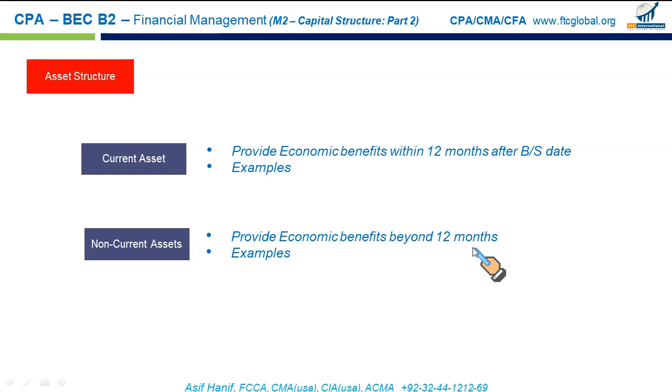The important point to learn in financial management here is that current assets should be funded through current liabilities. You cannot construct a building by just taking an overdraft, right? An overdraft is used to pay your accounts payable for expense payments in our daily operations. And for non-current assets, if you want to construct a building, that might require issuance of bonds or issuance of shares. So remember, long-term assets are to be funded by long-term sources of finance, and your short-term and current assets are to be financed through short-term sources, short-term liabilities. That's an important point to note.